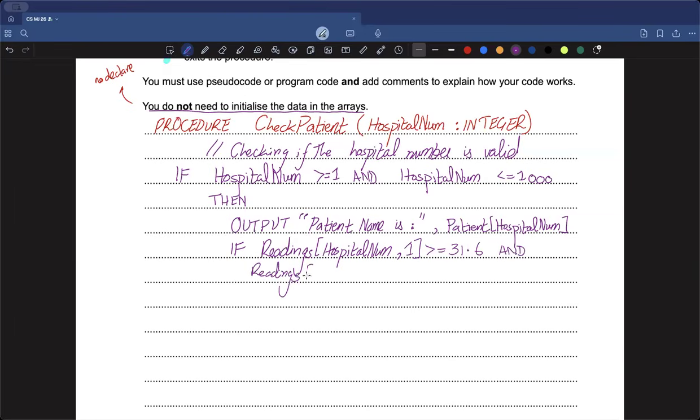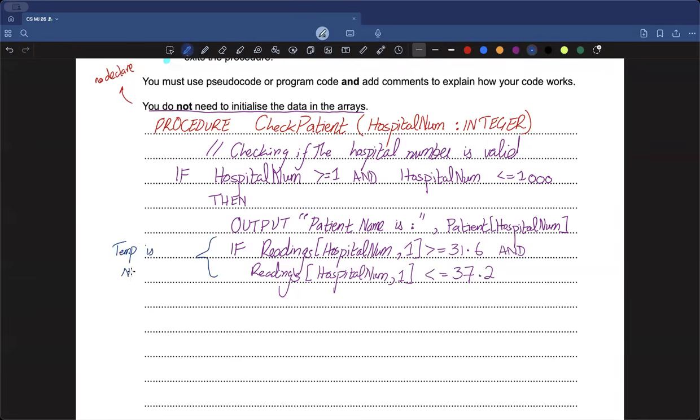Right? If you have in mind what needs to be done, you can continue just next to it, below. And hospital num 1, again temperature, is less than or equal to 37.2, then this basically means that my temperature is within range. So I can add a comment if I want, for your own understanding: this part basically ensures that temperature is normal.